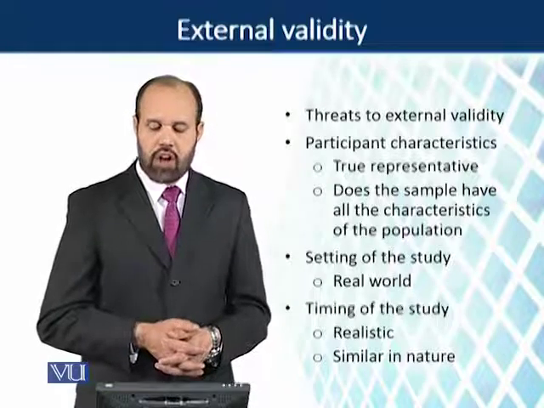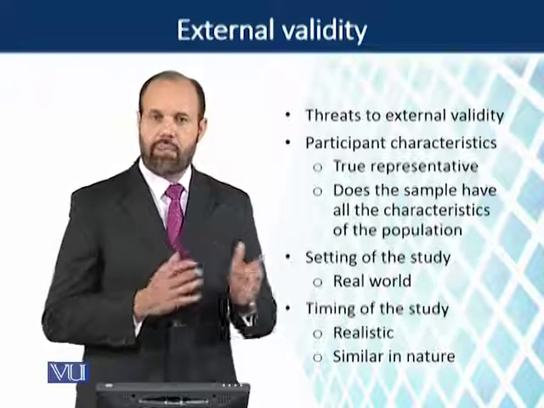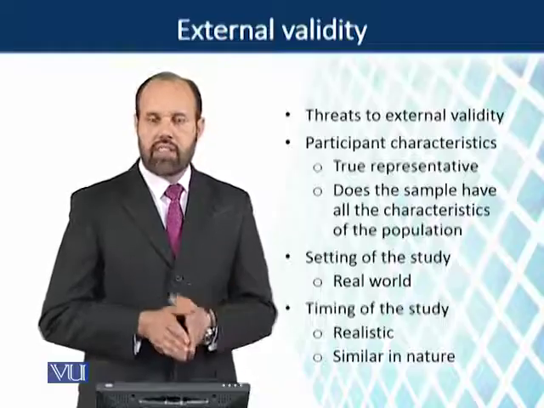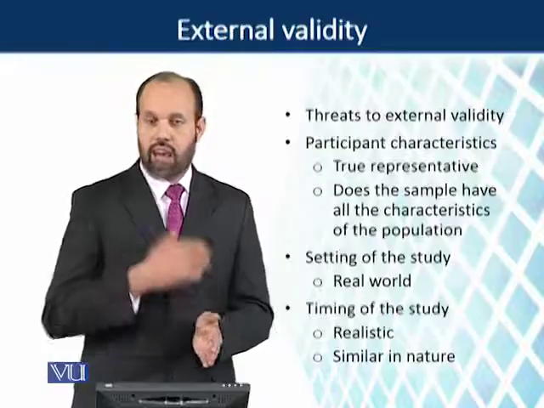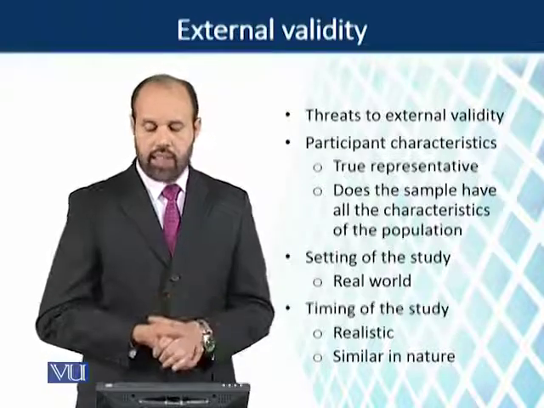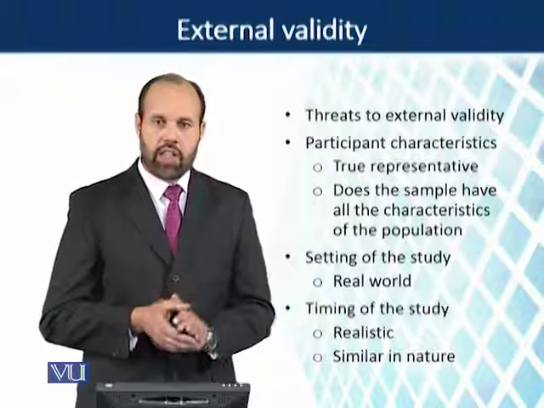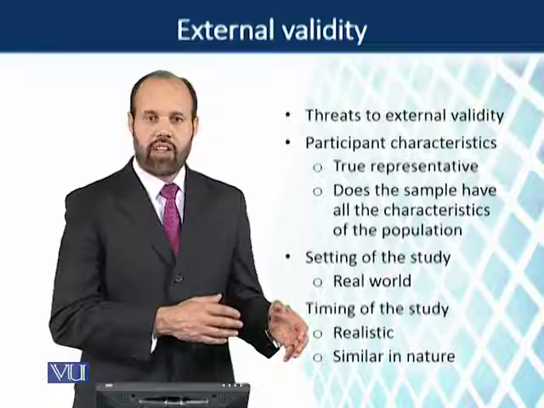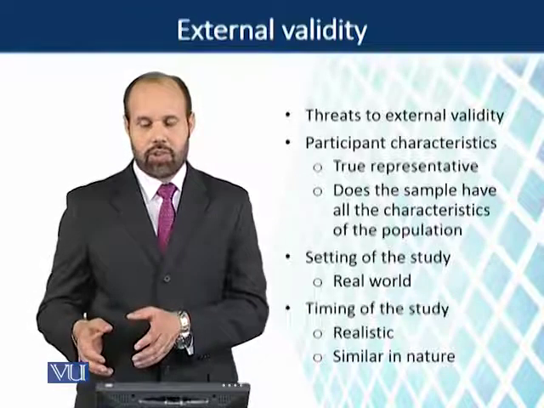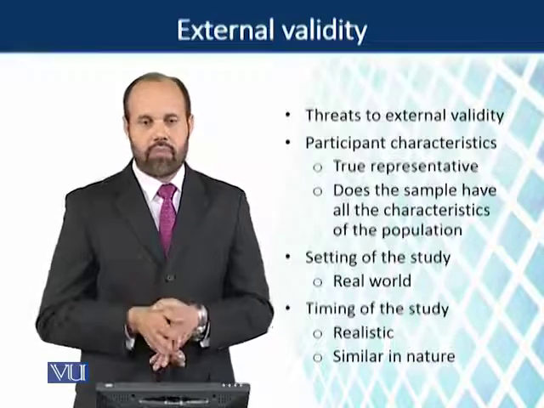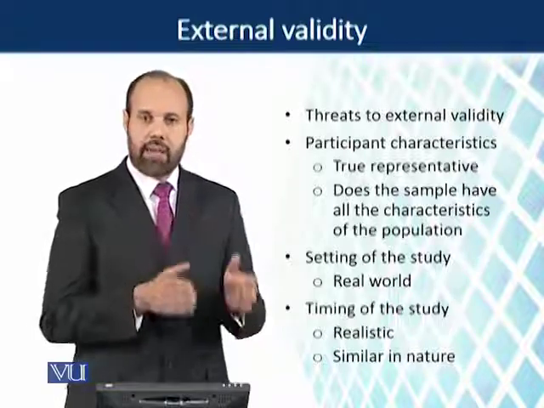So we must take care of all these three things: that our participants have the characteristics of the population; that the setting of the study is based on a real world, real life situation, not something artificially created; and that the timing of the study is also appropriate. For the last point, just keep in mind that whatever happened 60 years ago may not be generalizable to today. So this time gap is something which influences external validity. So we must take care of the timing factor as well.